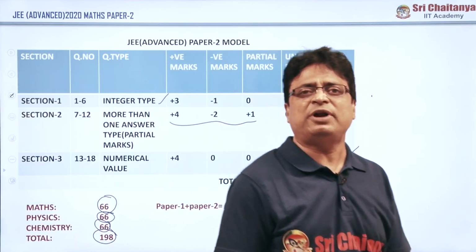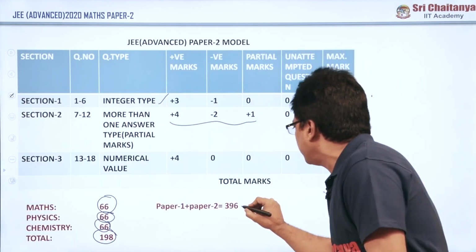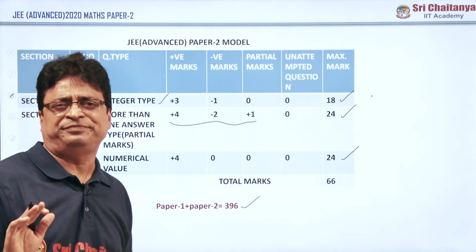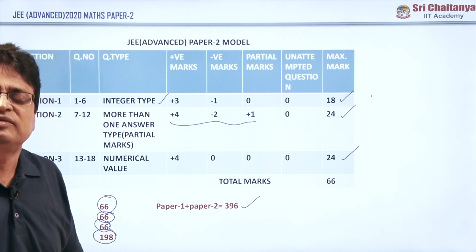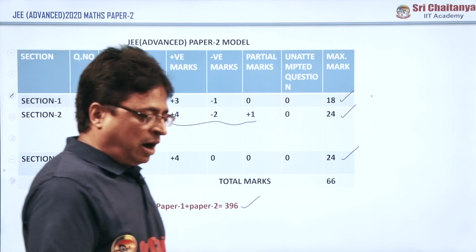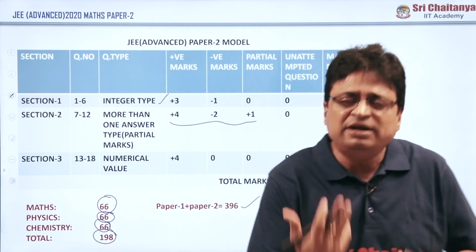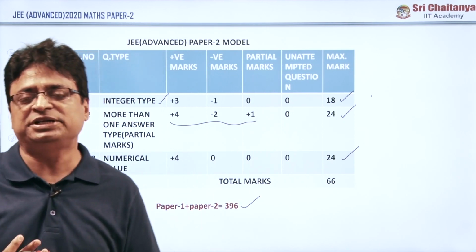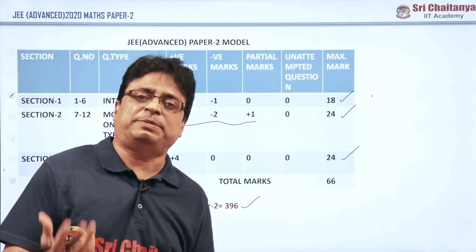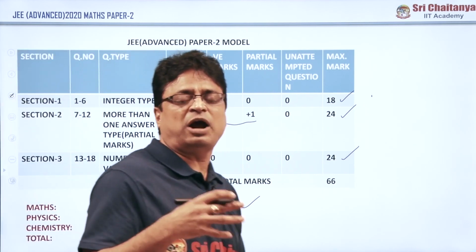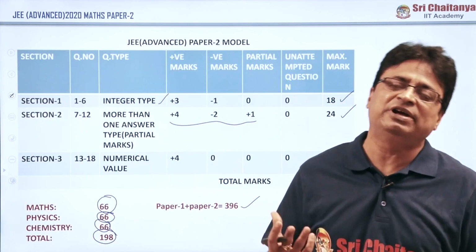So for Paper 1 and Paper 2 together they have conducted the examination for 396 marks. Of these 66 marks in Paper 2, which questions they have given and what kind of standard they have given, if you have an idea and this information is valuable for your next preparation, you can change your strategies. So on which topics we have to focus, one can understand very easily.